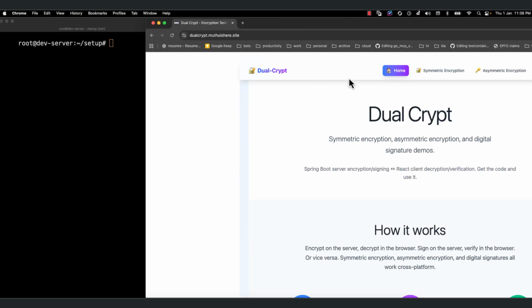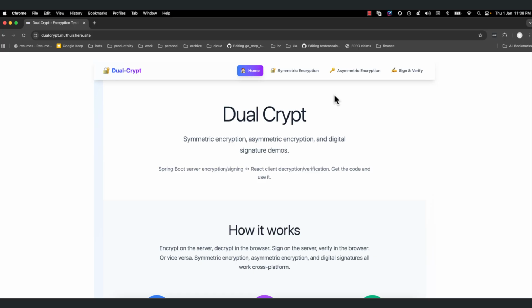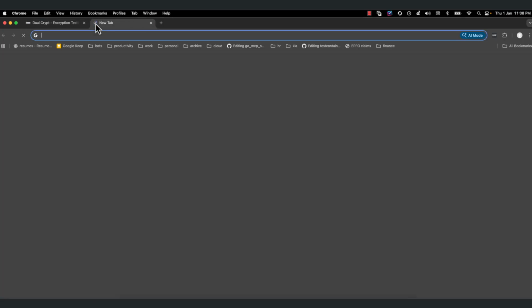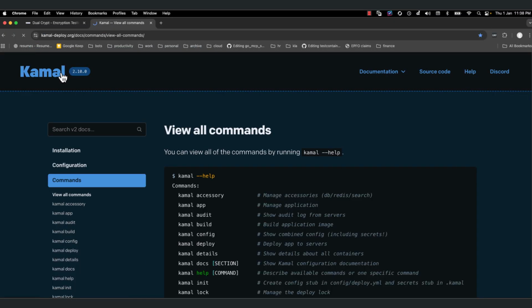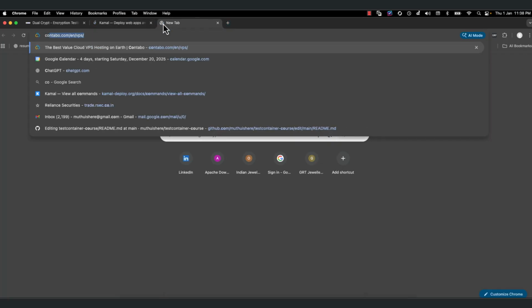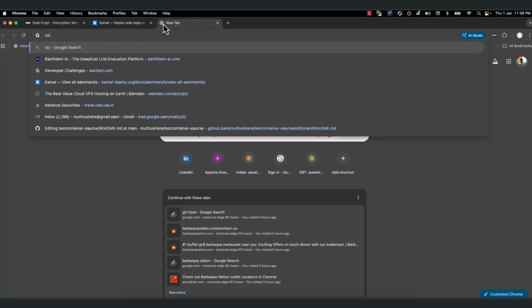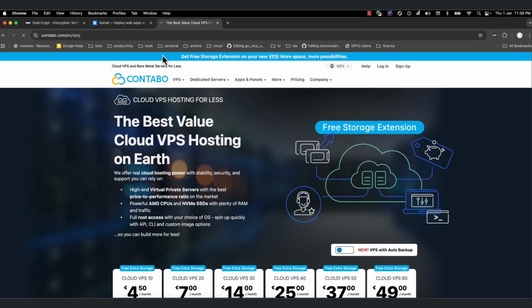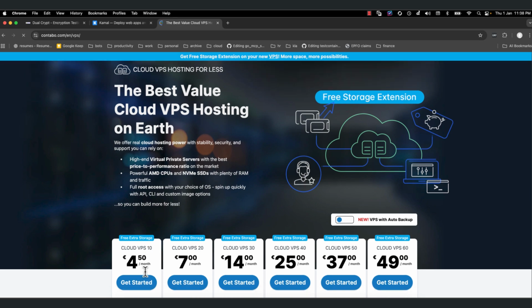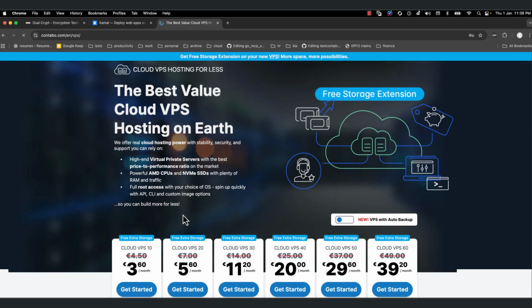dualcrypt.mutuisia.site. So I just write some programs, and then the programs are not enough, so I will just containerize it and then deploy using Kamal. I think people know about Kamal, I guess. Yeah, so use Kamal and then put it in a VPS, which is just a $5 VPS, right? Yeah, Contabo has this $5 VPS. So I just bought something which is small, and then yeah, it's €360.